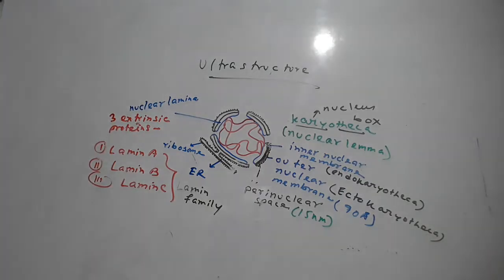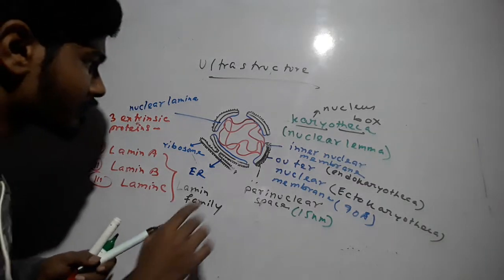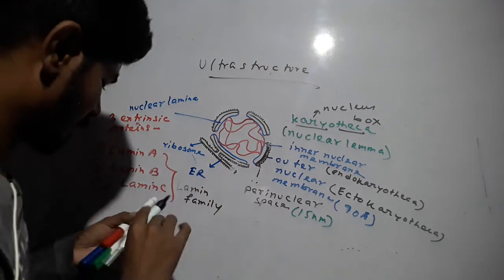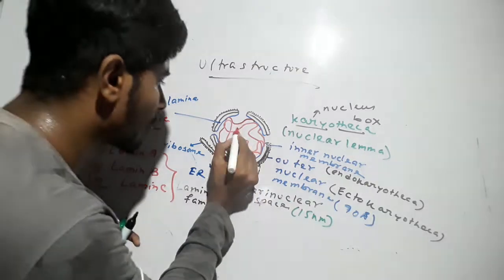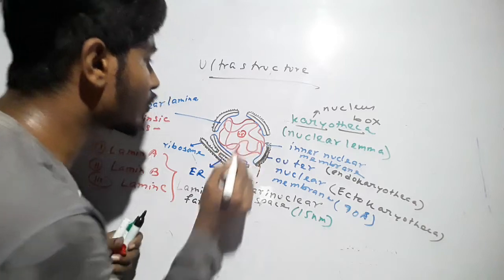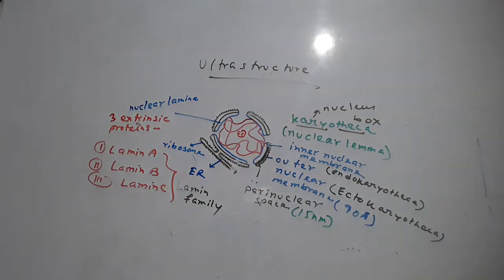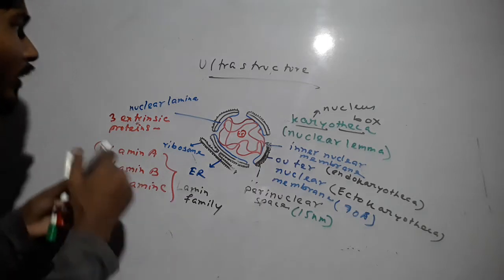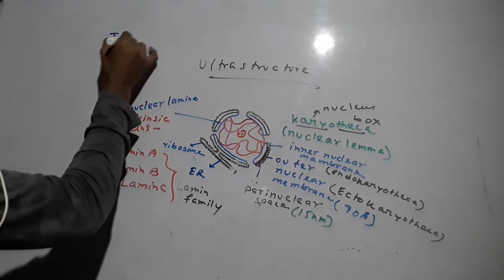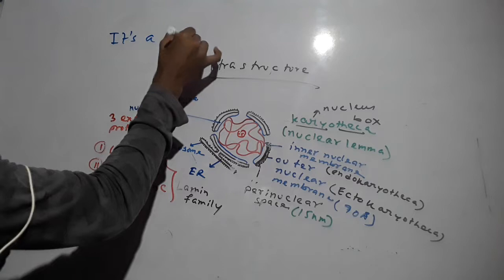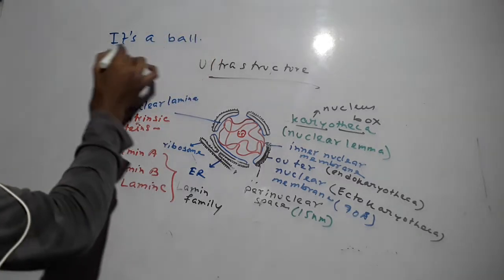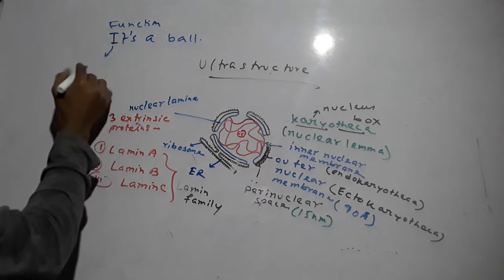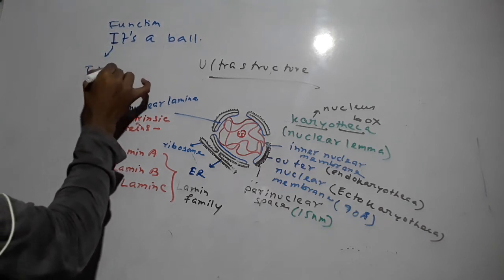Now we will be talking about the nucleolus. Sorry, before that, let us talk about the function of the nuclear membrane. The function of the nuclear membrane, I call it, it's a ball. So let me write it here. It's a ball. So what does it mean? So it is the function of nuclear membrane. I means interaction.